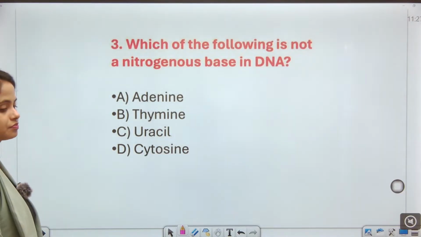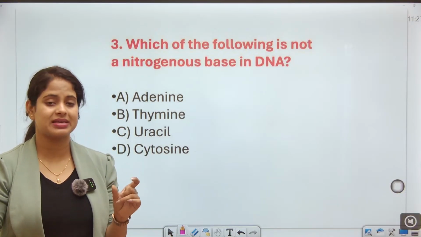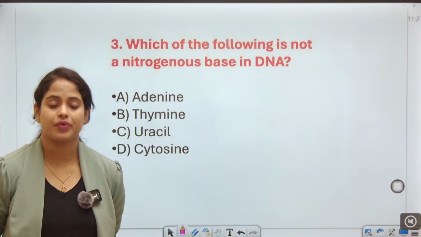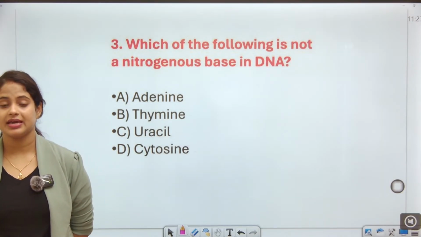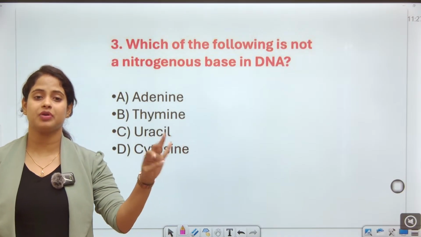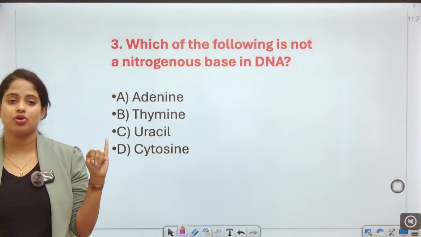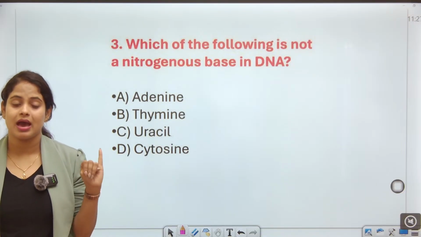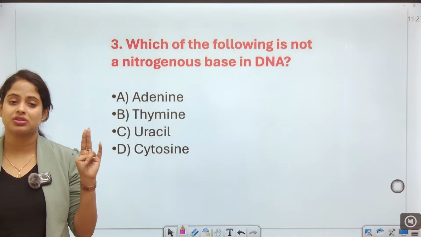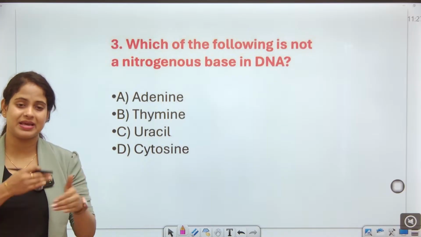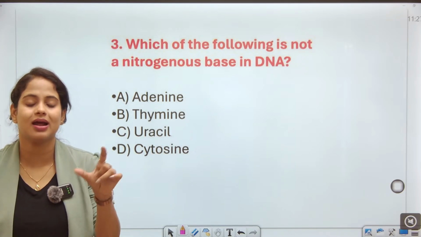Next, see. Which of the following is not a nitrogenous base in DNA? Which of the following is not a nitrogenous base in DNA? Guys, I have told you there are 4 types of nitrogenous bases both in DNA and in RNA. So in DNA there will be A, T, G, C and in RNA there will be A, U, G, C. Okay, so there is just a replacement of uracil and the guanine.